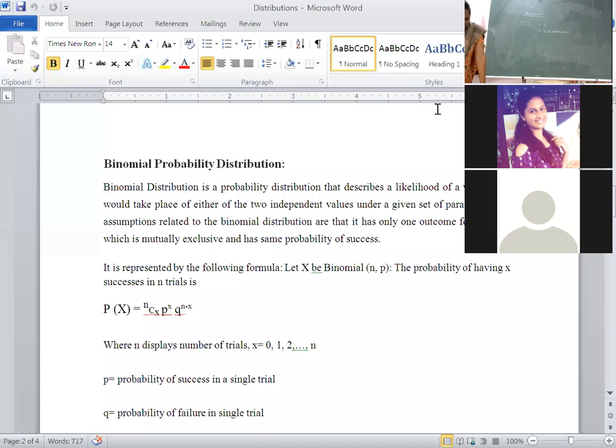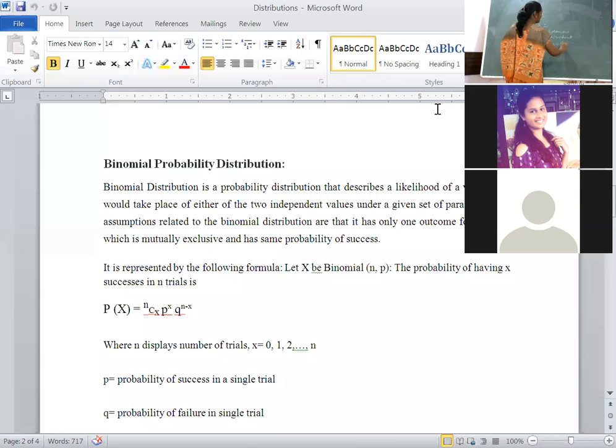The third assumption is that all trials, whatever trials you conduct, are independent. The fourth one is the probability of happening of an event, which is always represented by success.